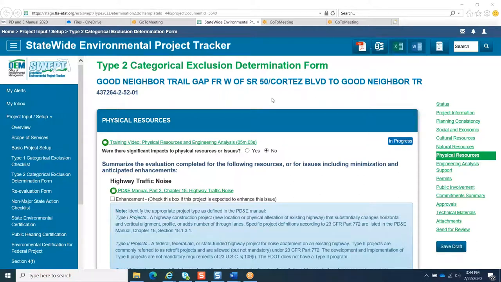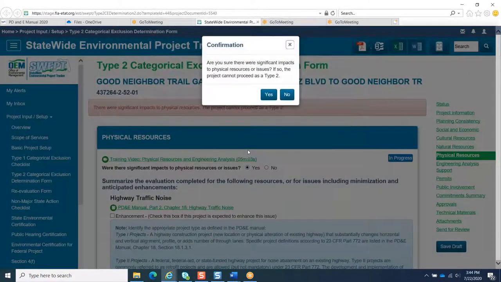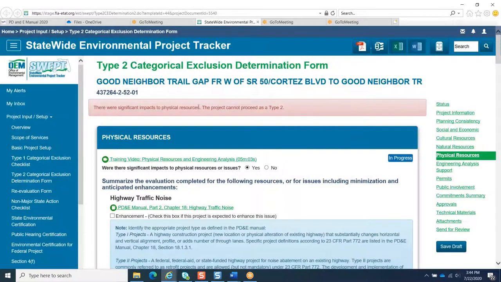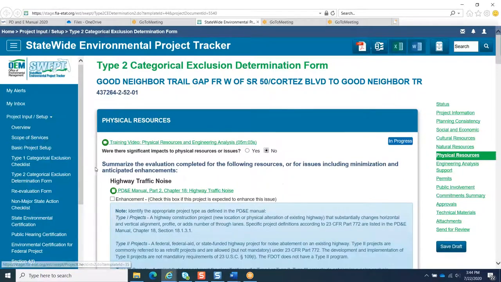This video provides an overview of how to prepare the physical section of the SWEPT Type 2 CE form. If you anticipate that there will be significant impacts to physical resources, the form will display a pop-up box and a red information box, notifying you that this project cannot proceed as a Type 2 CE. If there will not be significant impacts, proceed with filling out the form below.